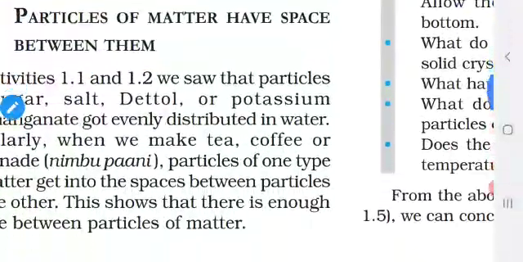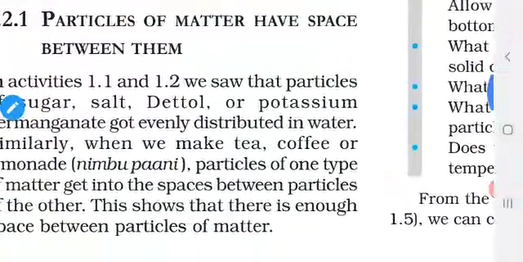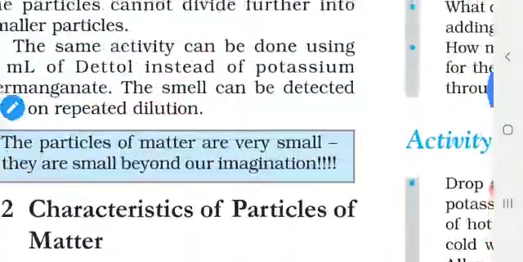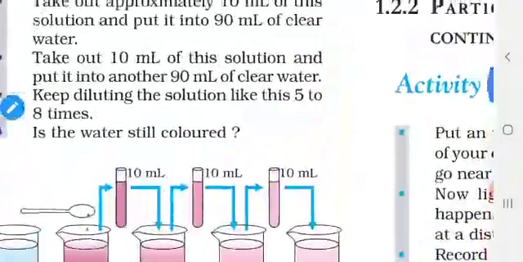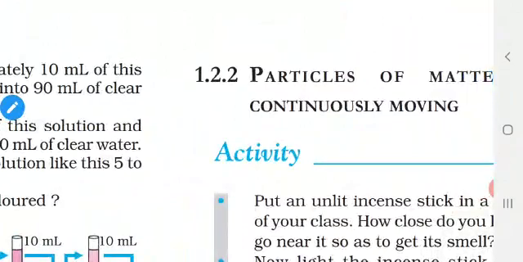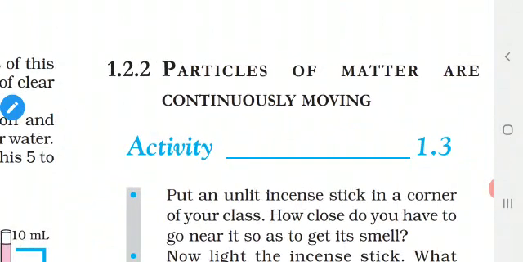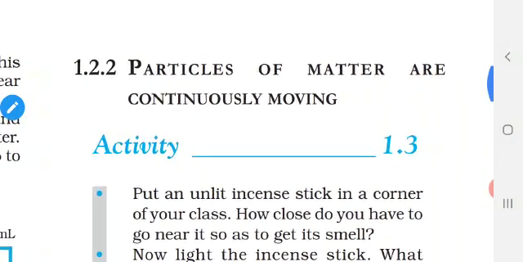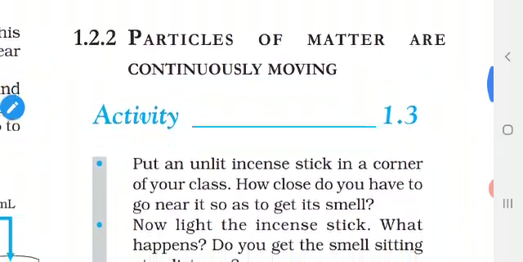This property is called diffusion. Because of this diffusion only, we are able to prepare solutions and suspensions. Now let us go for the next property. Particles of matter are continuously moving.